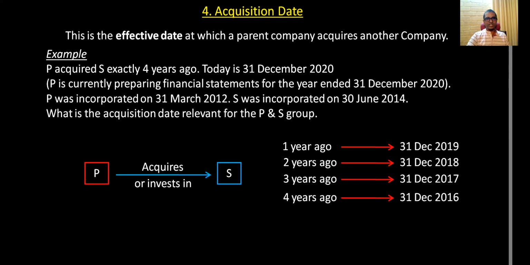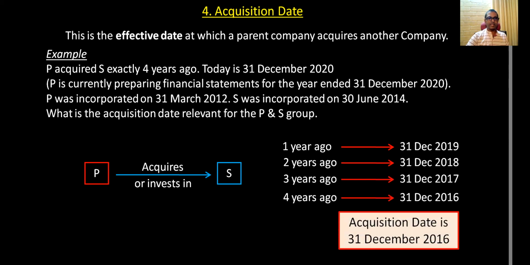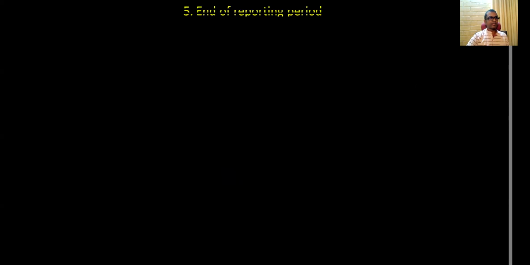So what is the acquisition date? If it is exactly 4 years ago, acquisition date should be 31st December 2016. Hope it is clear to you all. Okay, 31st December 2016. So that is the acquisition date, the effective date of P acquiring S. Okay, we'll move on to the next. End of reporting period. This is very simple, end of reporting period.